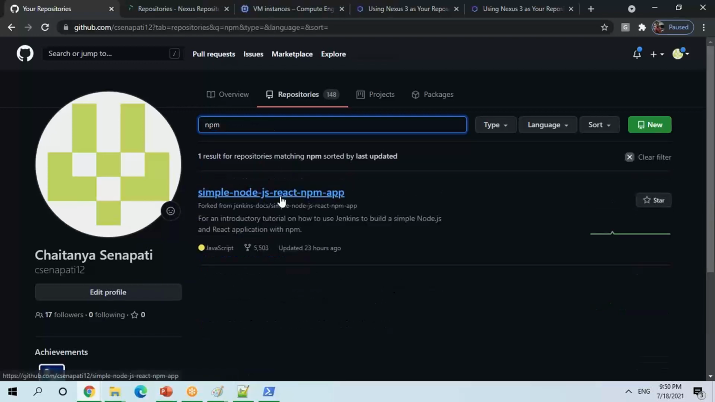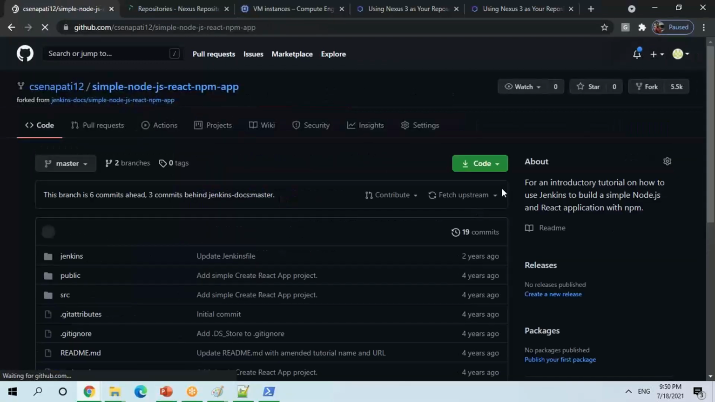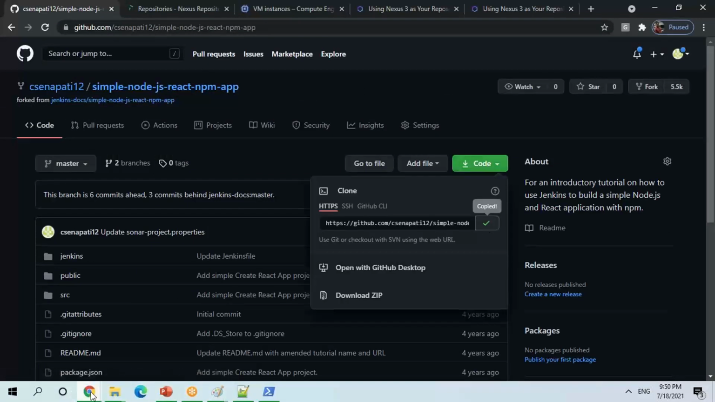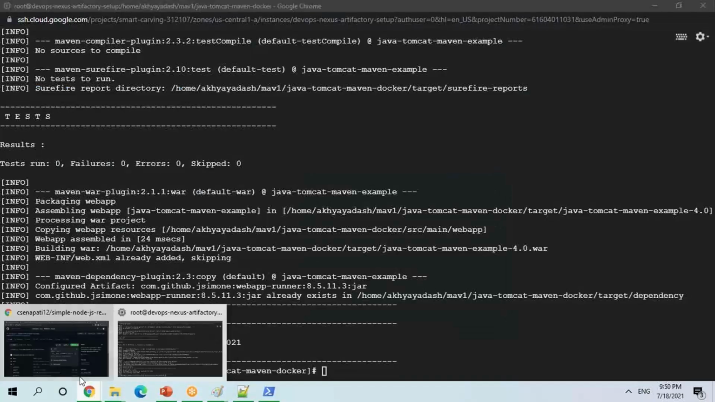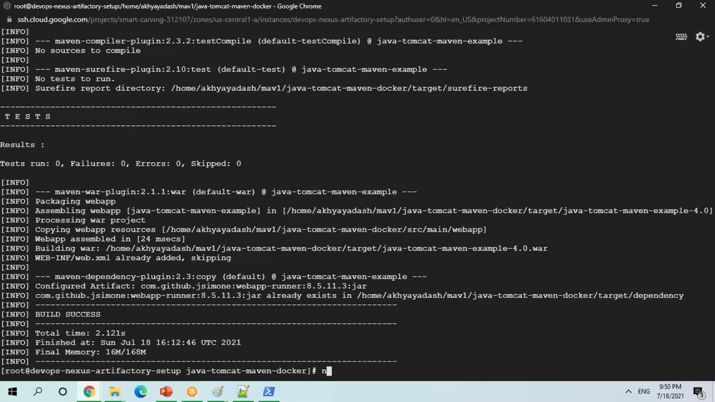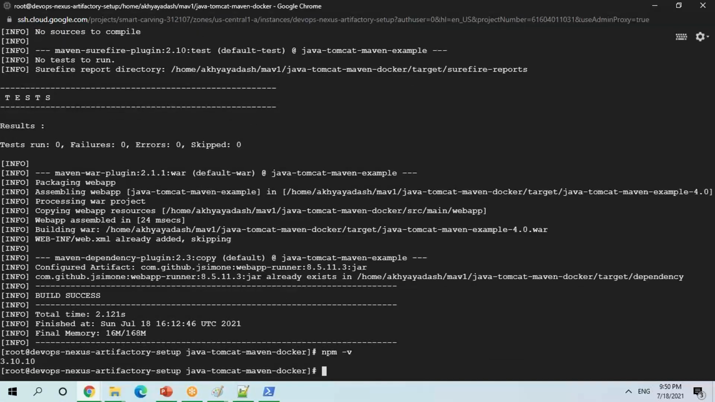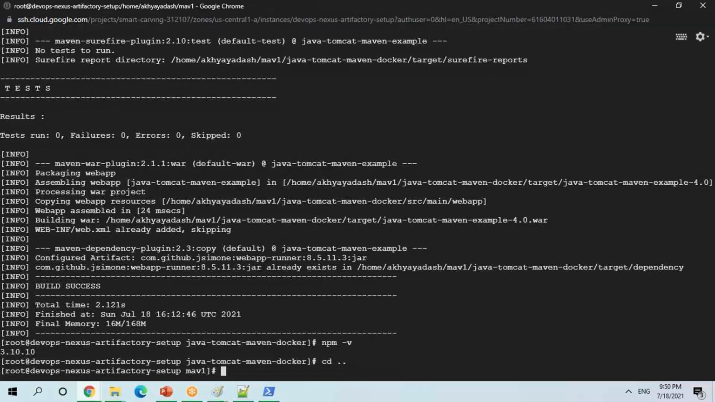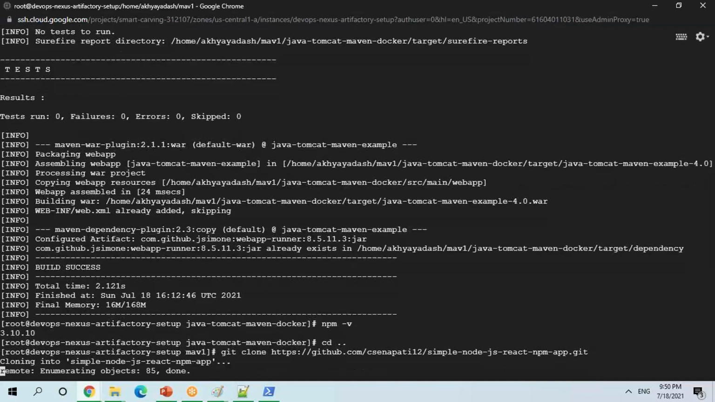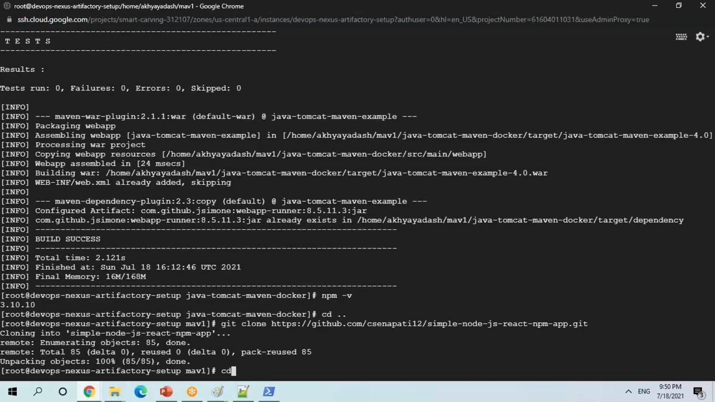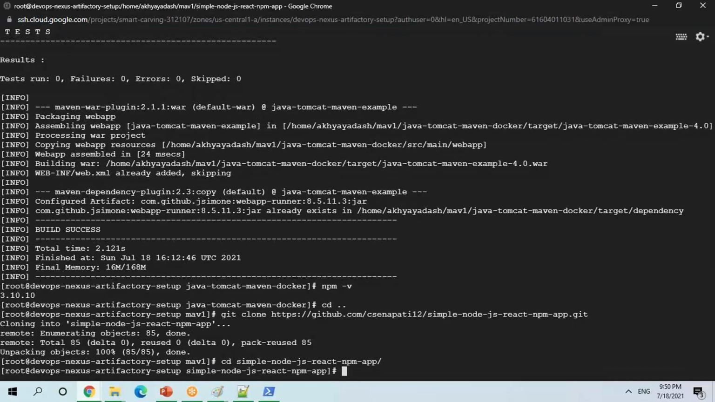npm. Let me take this repo and clone it. Of course, for that I also need to do an npm setup. Oh, it's there. Good. Okay, cd one step back. I'll just give git clone. Then cd into simple Node.js React.